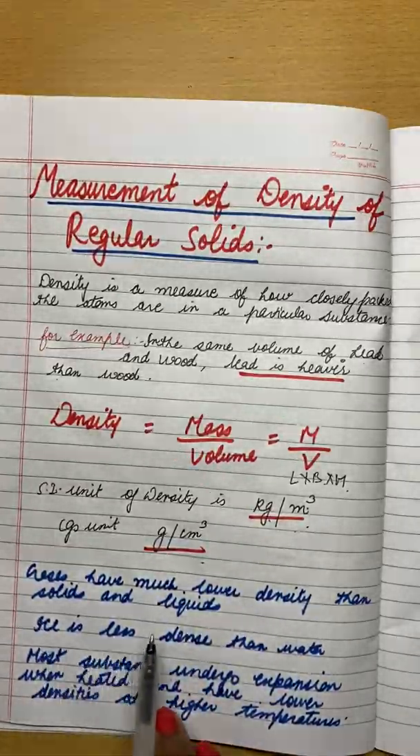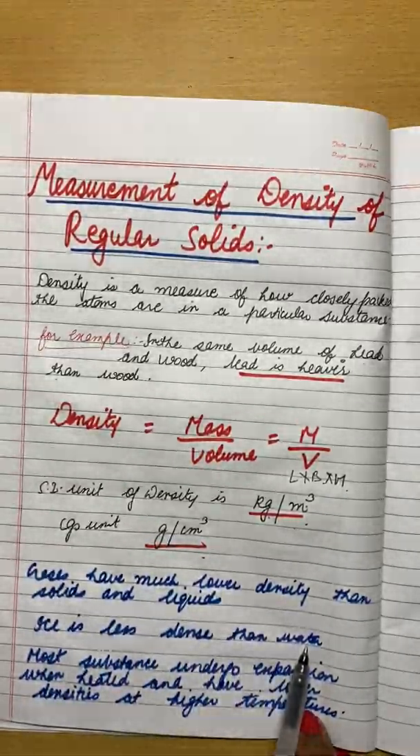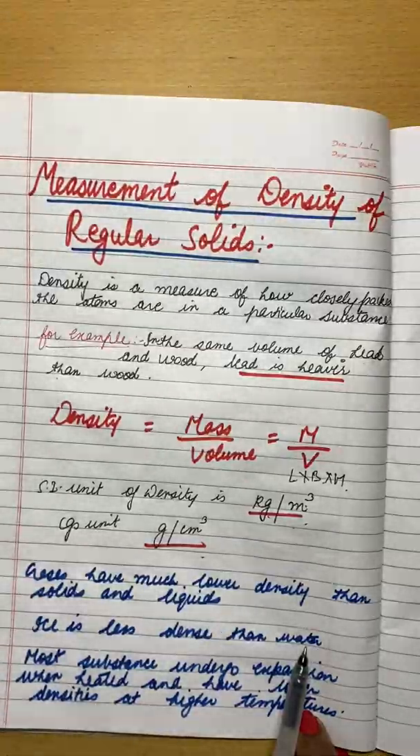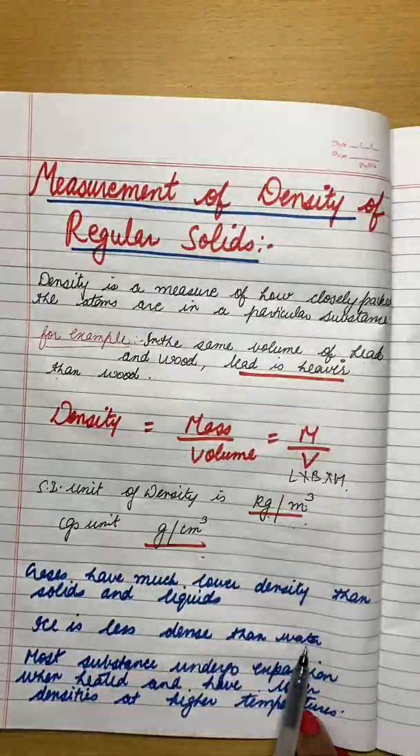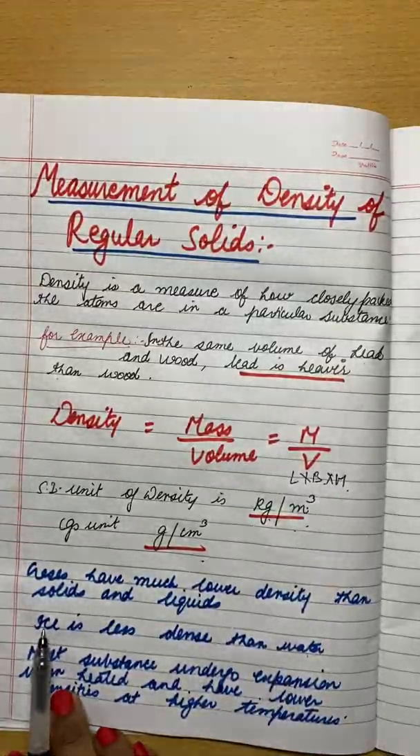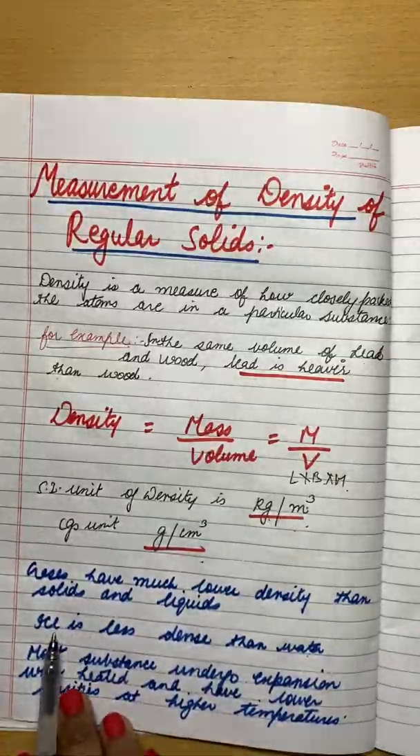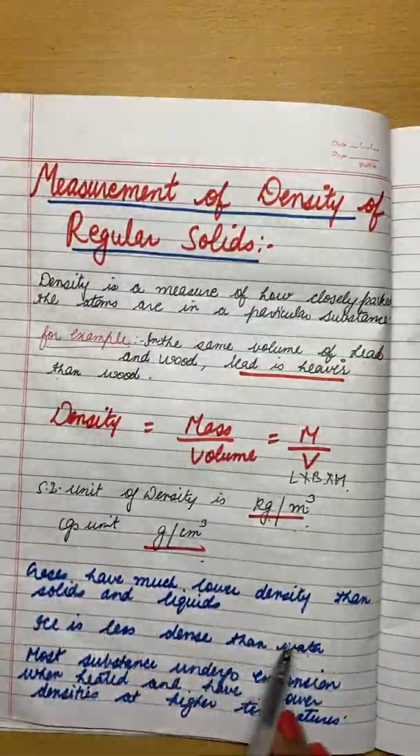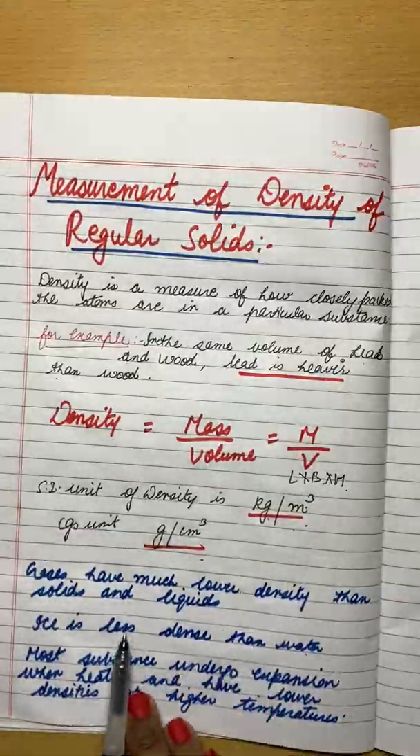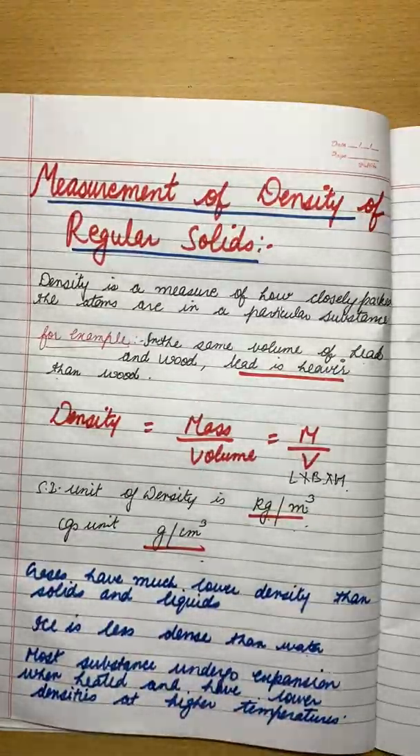Next, ice is less dense than water. You must have seen that ice always floats on water. It never sinks, right? It always floats on the surface of water. Why does it float? Because the density of ice is less than water, right? That's why it floats over the water.